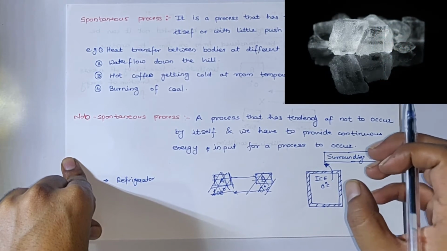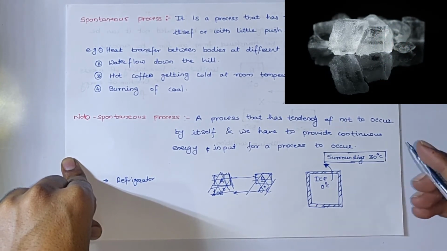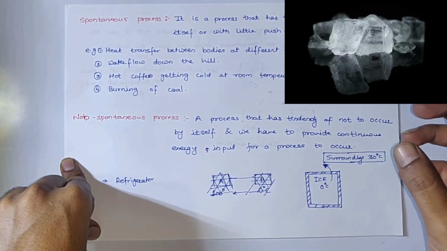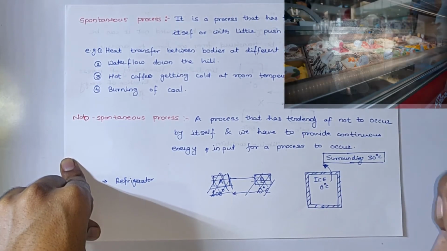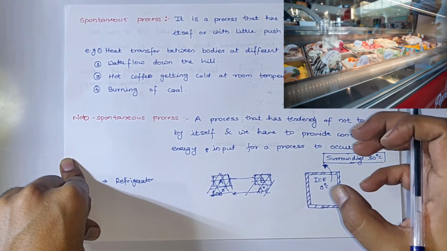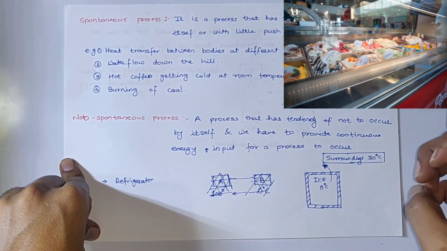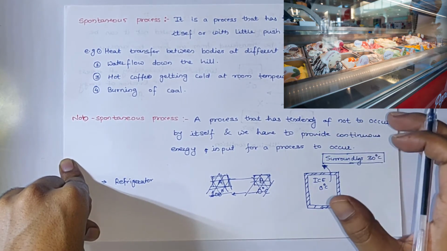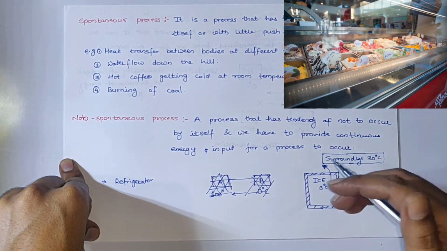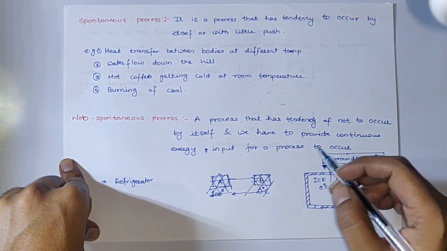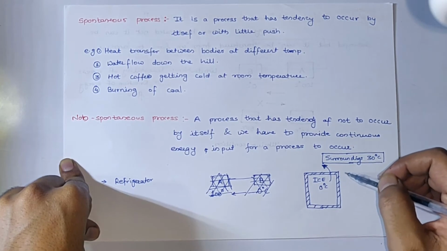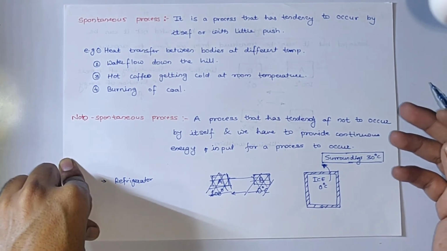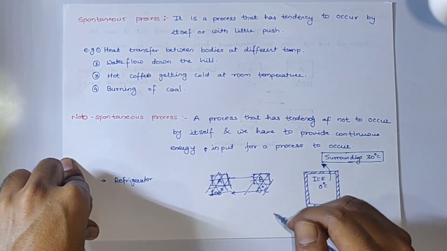Those are at lower temperature compared to the surroundings. We can assume the surrounding temperature is 30 degrees Celsius. If ice is inside the refrigerator, it must be at 0 degrees or less. Heat is continuously extracted from the ice, and whatever heat the refrigerator extracts from the ice is continuously delivered to the surroundings. So this is a non-spontaneous process. For this process to occur, we have to provide continuous energy input, and in the refrigerator we provide it in the form of electricity, which later gets converted into mechanical work and so on.